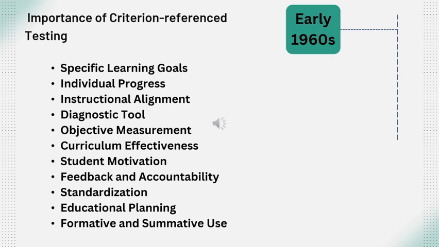These tests focus on individual progress, helping educators identify strengths and areas for improvement without comparing students to each other. Instructional alignment. CRTs ensure that teaching strategies are aligned with the learning objectives, enabling educators to tailor instruction to meet the specific needs of students.